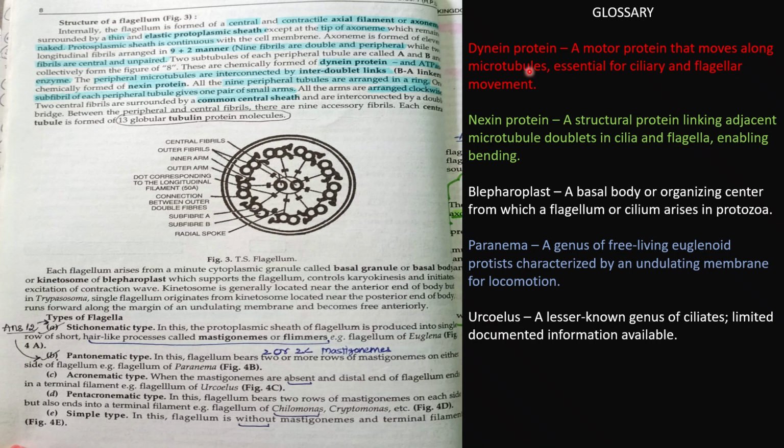So what is a dynein protein? It is a motor protein that moves along the microtubules, essential for ciliary and flagellar movement. Now, the peripheral proteins are interconnected by inter-doublet links, and the linkers are chemically formed of nexin protein. Nexin is a structural protein. As dynein is a motor protein, nexin is a structural protein linking adjacent microtubule doublets in cilia and flagella,